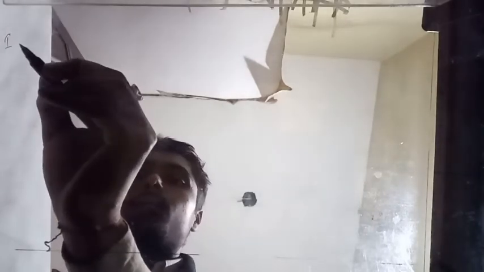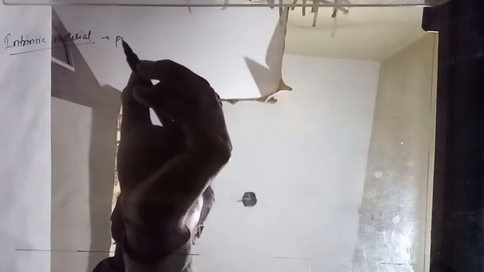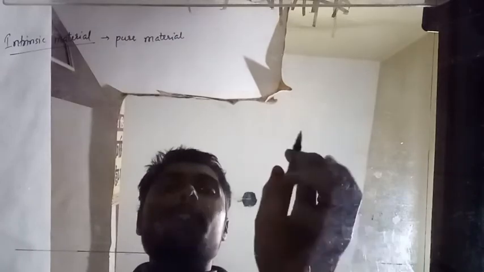I know that you know about intrinsic and extrinsic. What is intrinsic? Intrinsic material is pure in form. Pure material means in the crystal there is a presence of only silicon or only germanium.